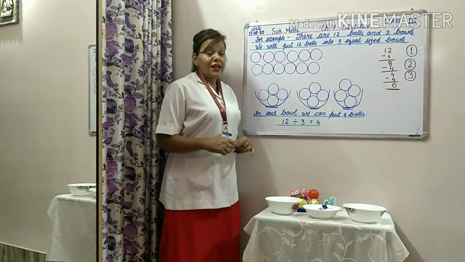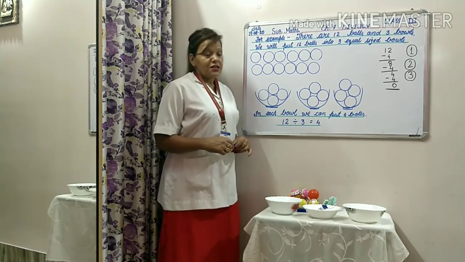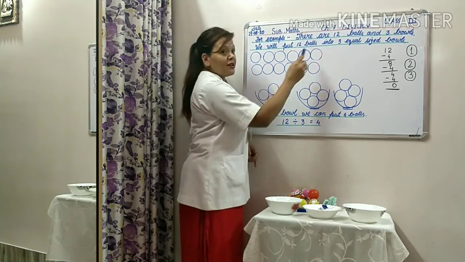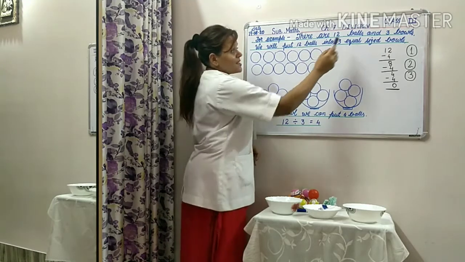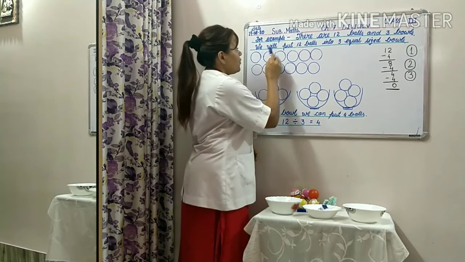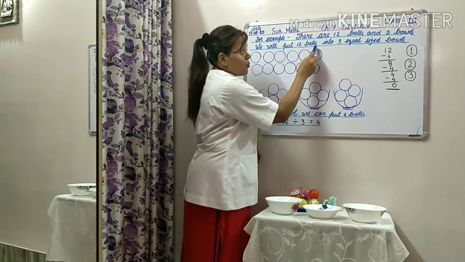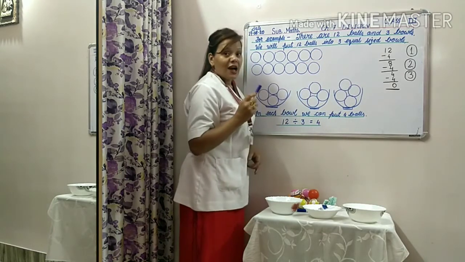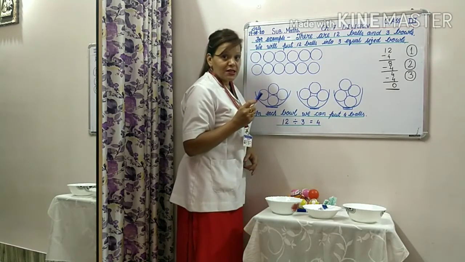The another name of division is repeated subtraction. See, for example, there are 12 balls and 3 bowls. We will put 12 balls into 3 equal sized bowls.